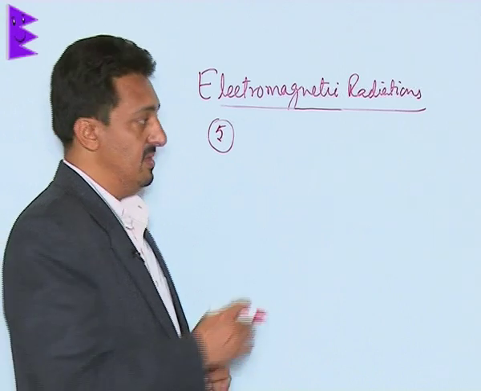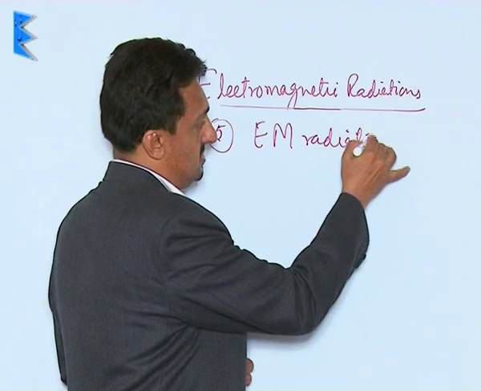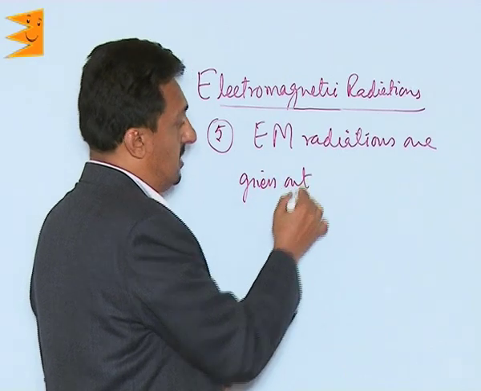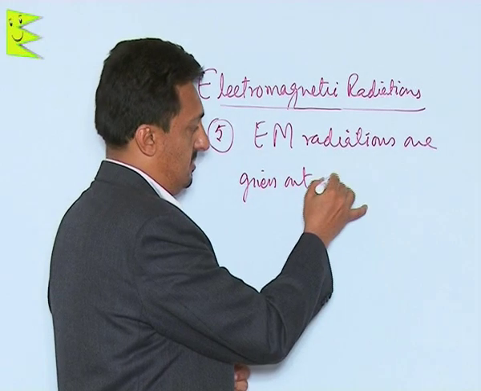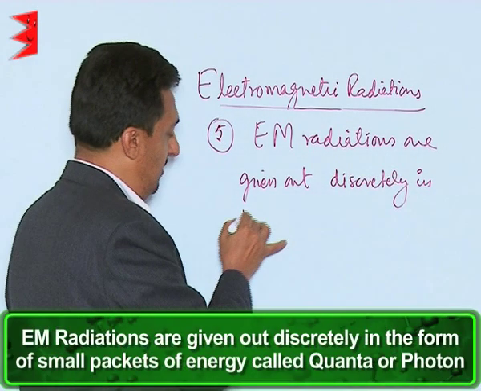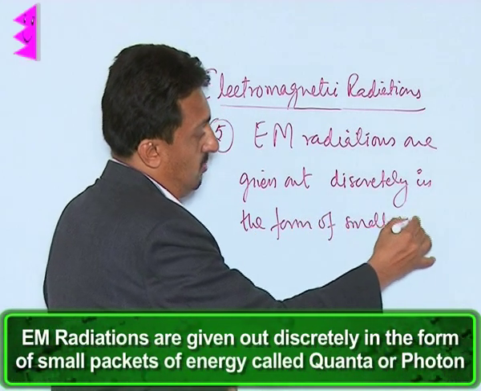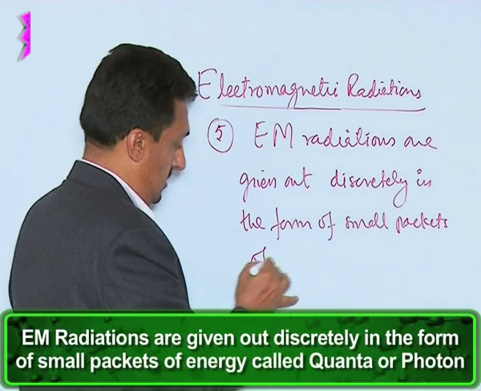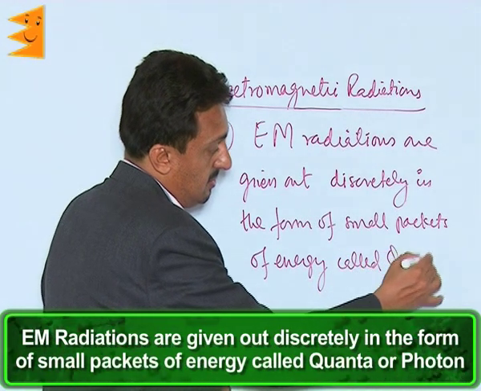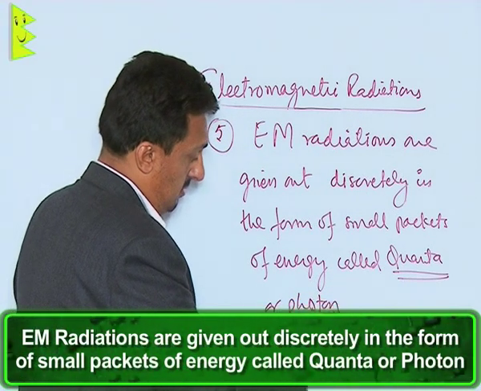I'm repeating again, the EM radiations are given out or emitted discretely in the form of small packets of energy called quanta or photon.